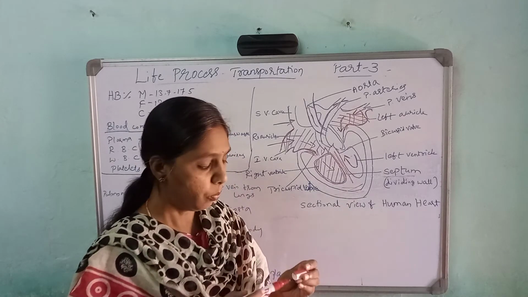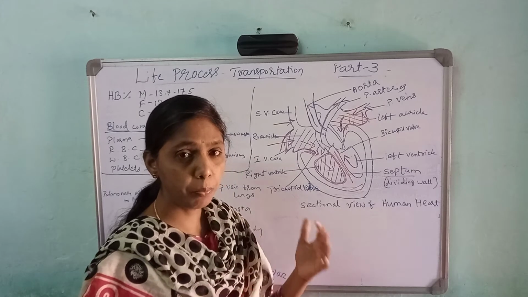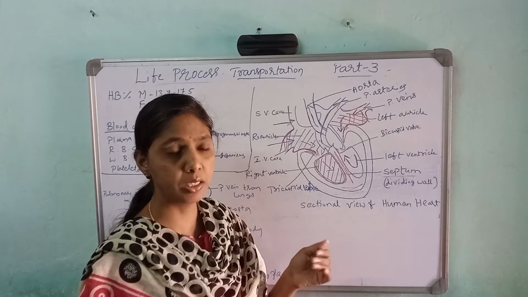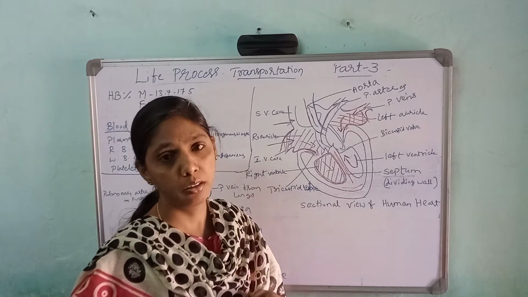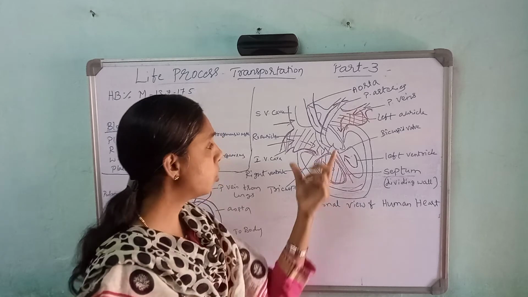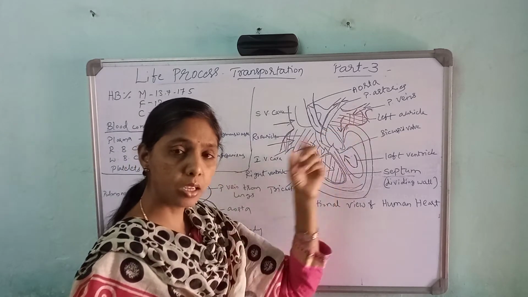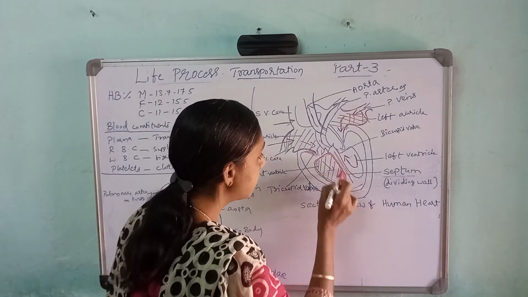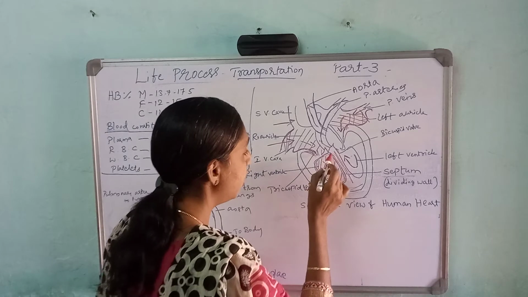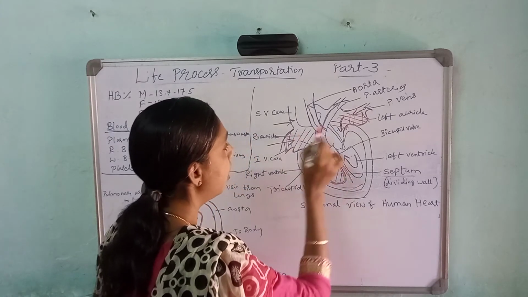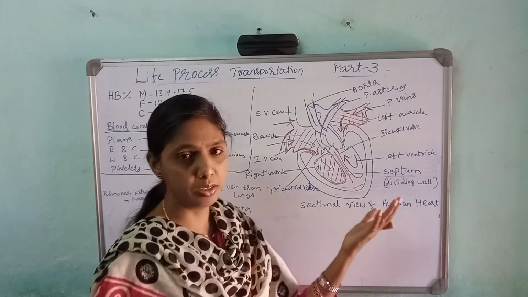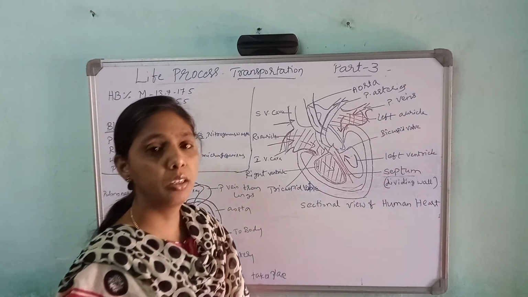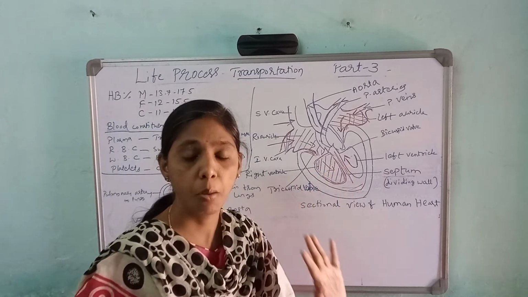Okay, so auricles have thin walls and ventricles have thick walls. Why? If they ask, ventricles have to push forcibly with high pressure, they have to push the blood to all the parts of the body. That's why they have thick walls. That they will ask. And also the size of the auricles is less compared to the size of the ventricles. In the diagram you can see the size of the ventricle is more compared to the size of the auricle. Why? The same reason. Ventricle has to pump the blood to all the parts of the body. That's why it is bigger in size, with a big wall.